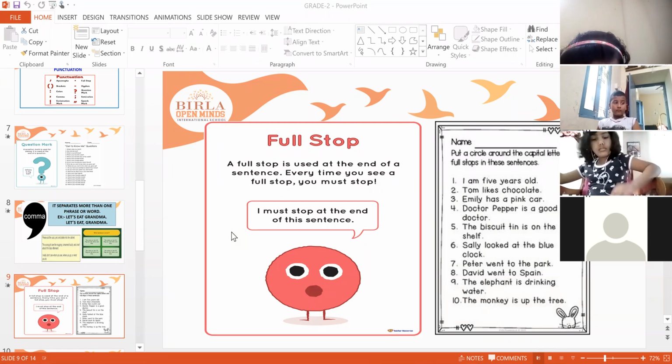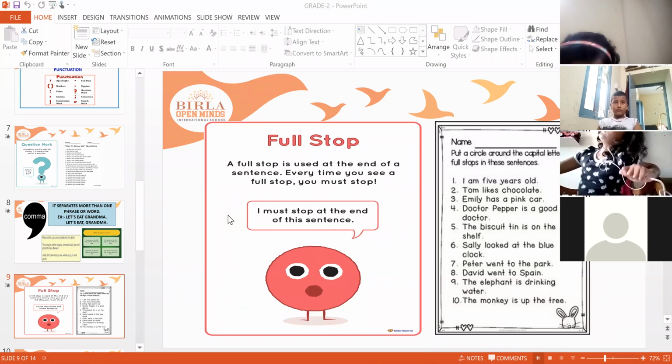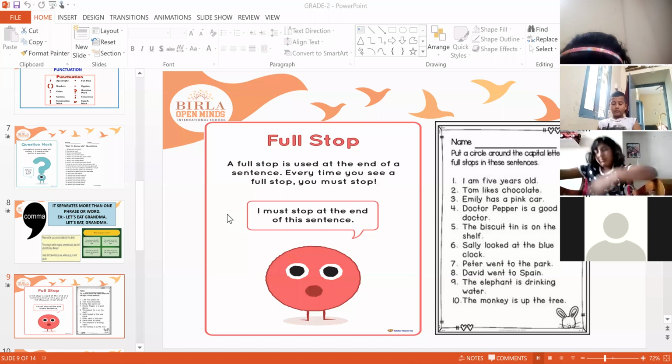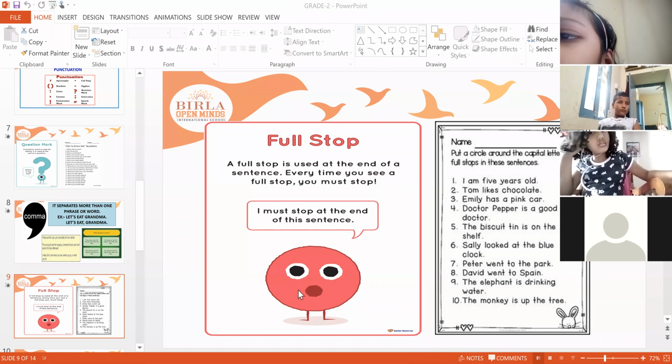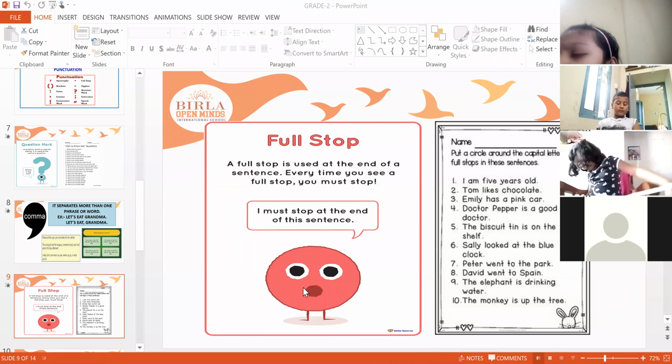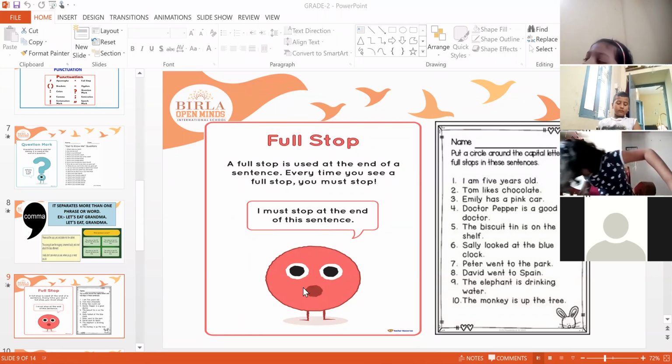This is the main rule. Whenever you are reading a text, a book or any other book, whenever you see a full stop, it means you have to stop and give a gap. You must stop at the end of the sentence.